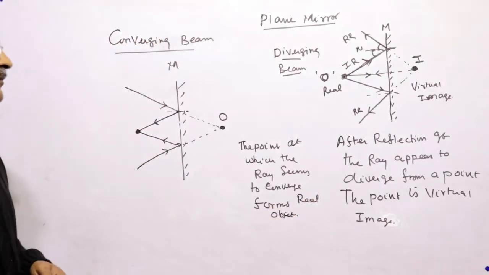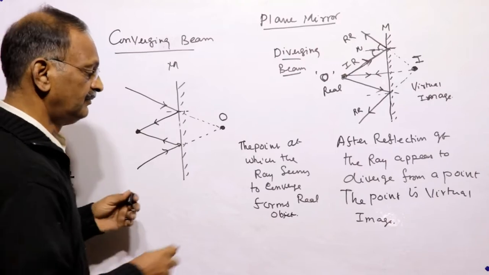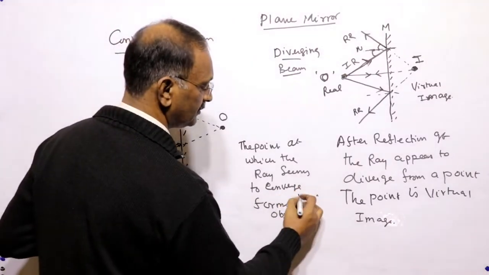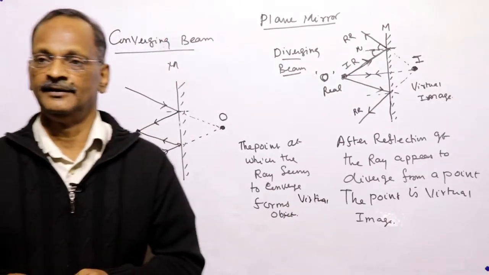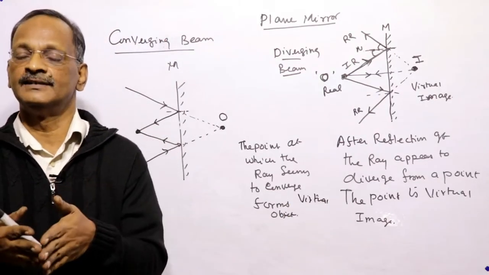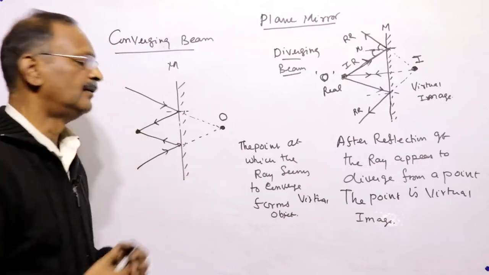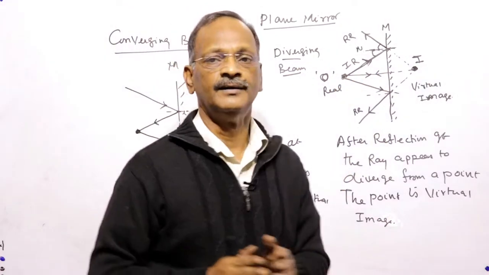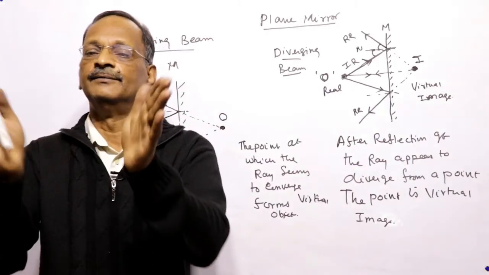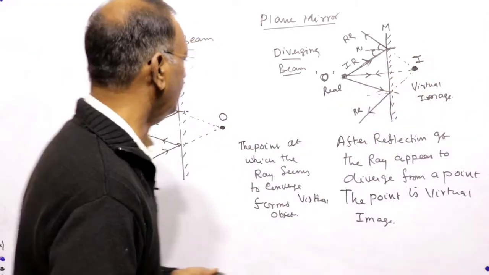So what is the difference? Virtual object means for an object, if the rays are converging and seem to converge at a point, that point forms the virtual object. For an image, if the rays seem to diverge from a point, that forms the virtual image.